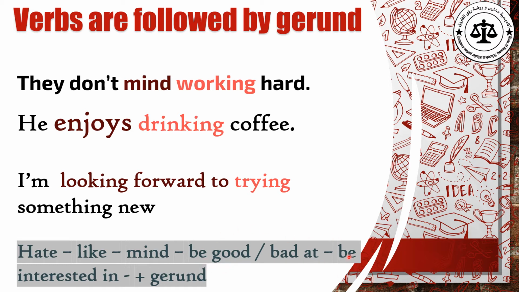So good and bad at must always be followed by a gerund. Be interested in. I am interested in writing. I'm interested in cooking. I'm interested in anything. So all these verbs must be followed by a gerund.